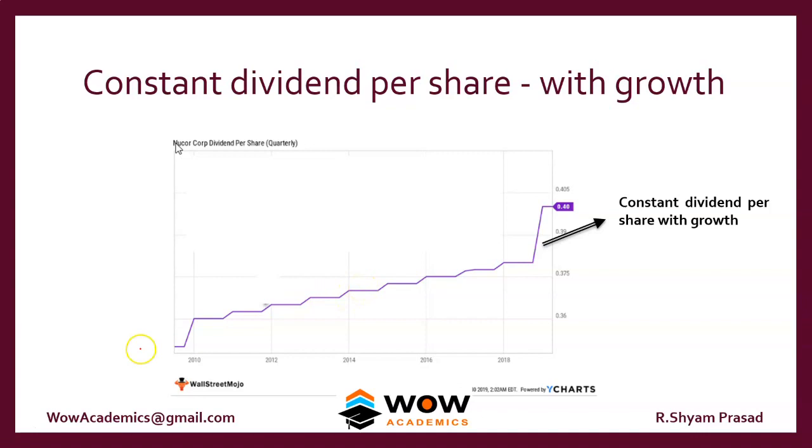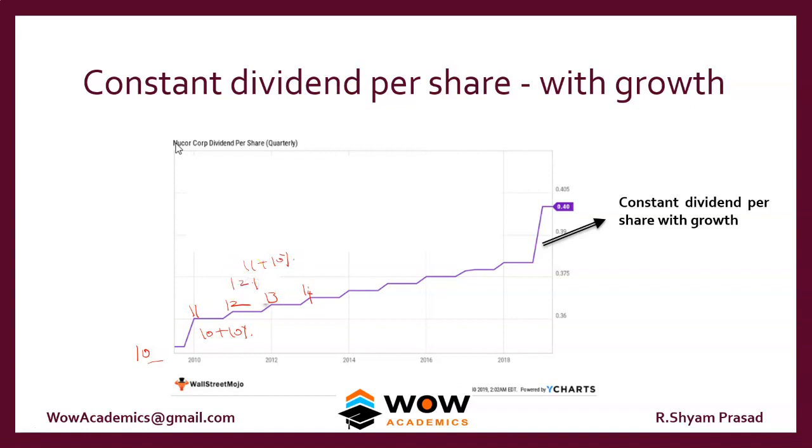For example, they might have started at 10 rupees. Every year they paid an additional 1 rupee, so that becomes 12, 13, then 14. It can be constant amount-wise, or it can be constant percentage-wise. For example, 10, and next year it could be 10 plus 10%, so it becomes 11, then 11 plus 10%, that becomes 12.1.